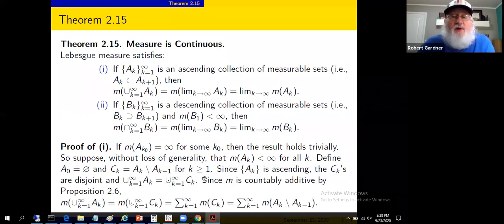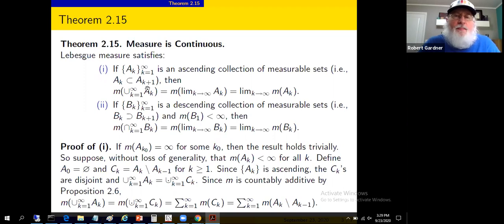Okay, we're going to define a collection of disjoint sets because we're talking Lebesgue measure. And one of the powerful properties of Lebesgue measure, because we went to great lengths to get it, is countable additivity. So define A sub 0 to be an empty set and define C sub k to be A sub k set minus A sub k minus 1. This is an ascending collection of sets, nested in a sense, and we have this subset inclusion.